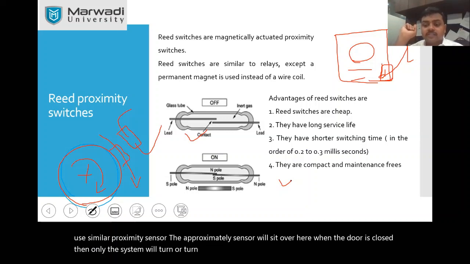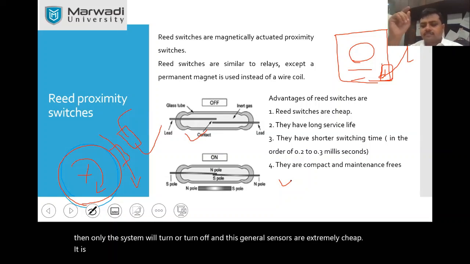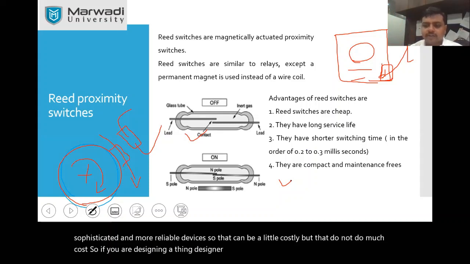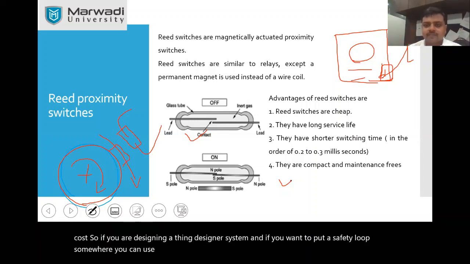And these sensors are extremely cheap, you know. It is not more than 30-40 rupees, okay, if you use it for your project. In industry we are having some sophisticated and more reliable devices, so that can be little costly, but that too not too much cost. So if you are designing a system, and if you want to put a safety loop somewhere, you can use this type of relays, okay.